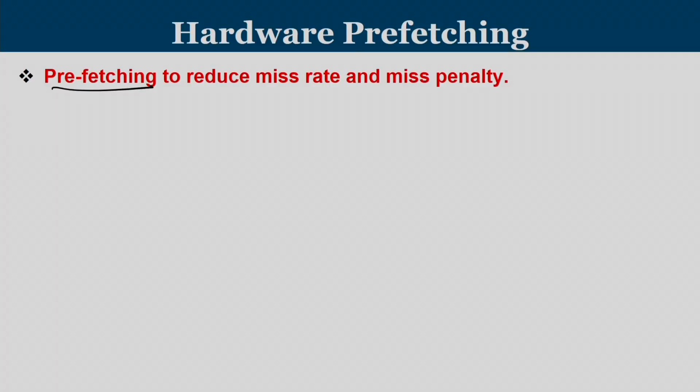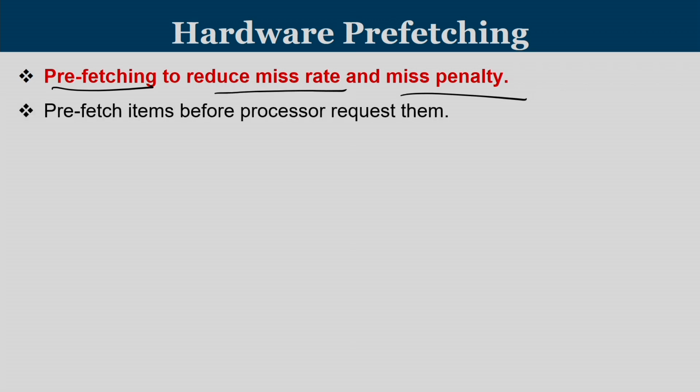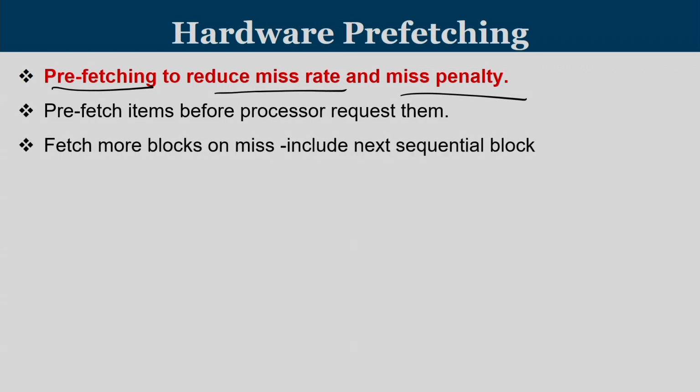When you do prefetching, we are trying to improve the hits. You are trying to reduce the miss rate as well as the miss penalty. So, prefetch items before the processor requests them. What you do here is fetch more blocks on a miss. Whenever there is a miss, you bring the demanded block as well as a prefetch block.